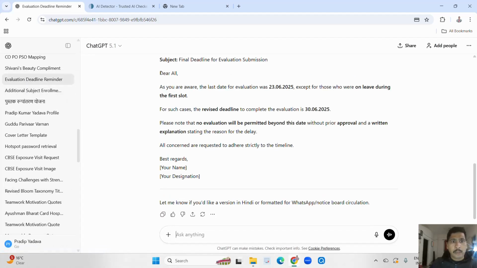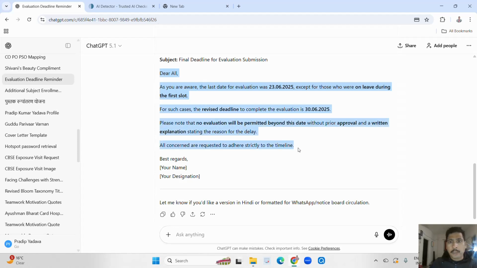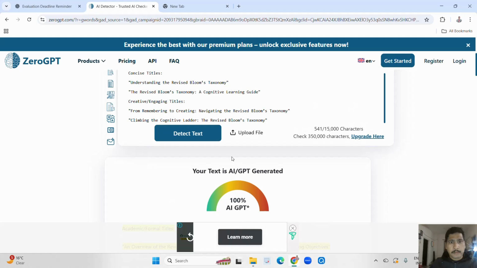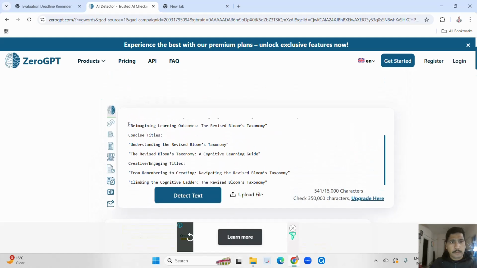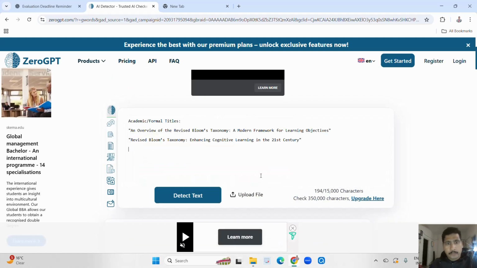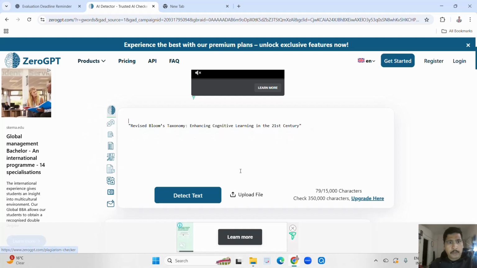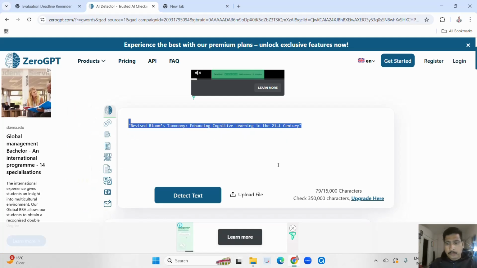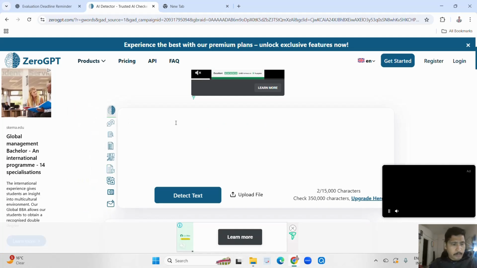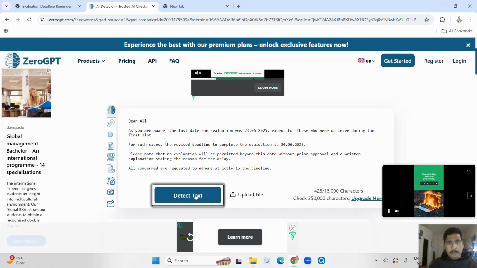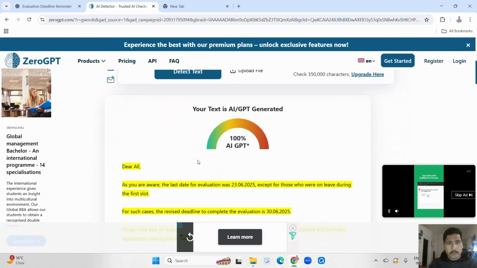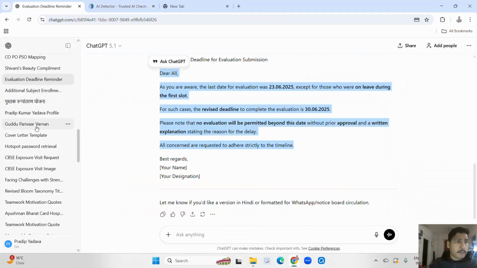Now taking a second example. Here, dear all, I have generated a notice. Now let's copy and paste it here. Just copy and paste. Take test. Now this is also 100% AI GPT, because I am copying from this text.